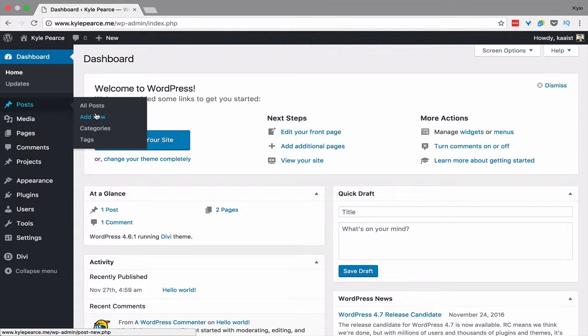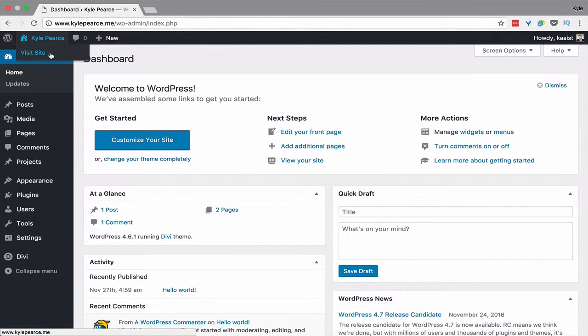So you can add in blog posts, you can put them in categories, and you can add tags, so keywords that describe them for search engines. And then of course you can view your site here. You can also go up here and view it, and you're going to see this toolbar up here is going to be available when you're navigating your website if you're logged in as the administrator.